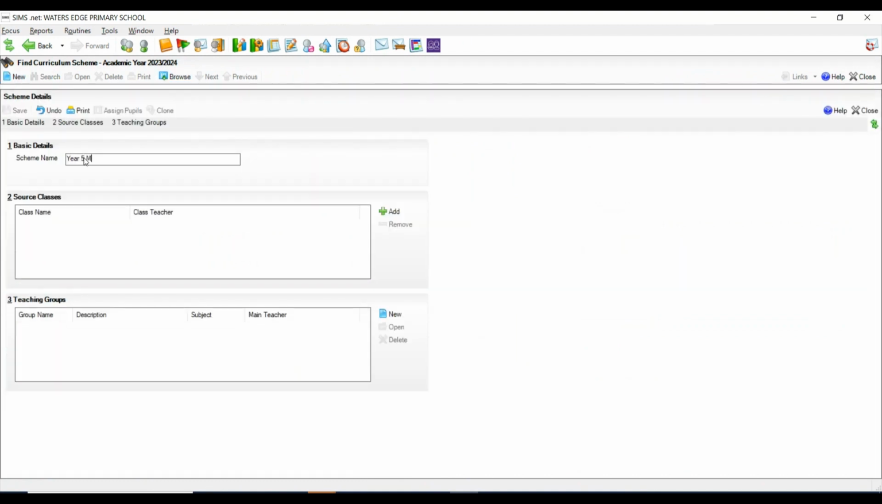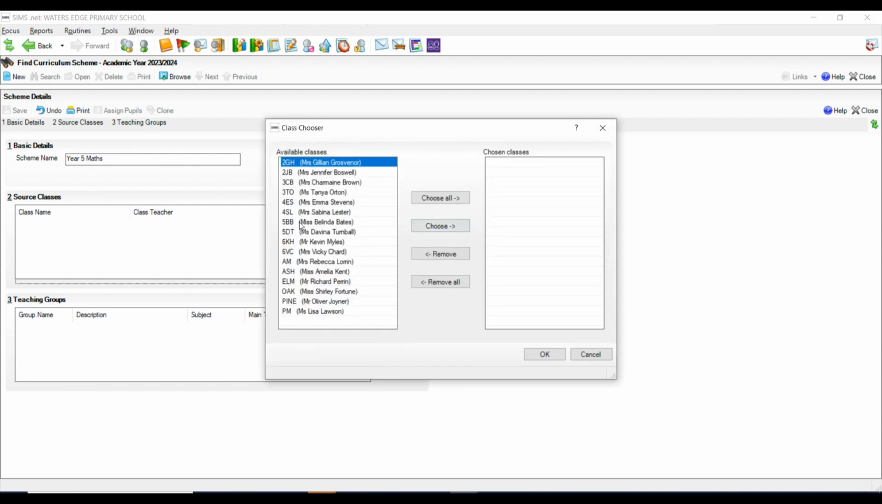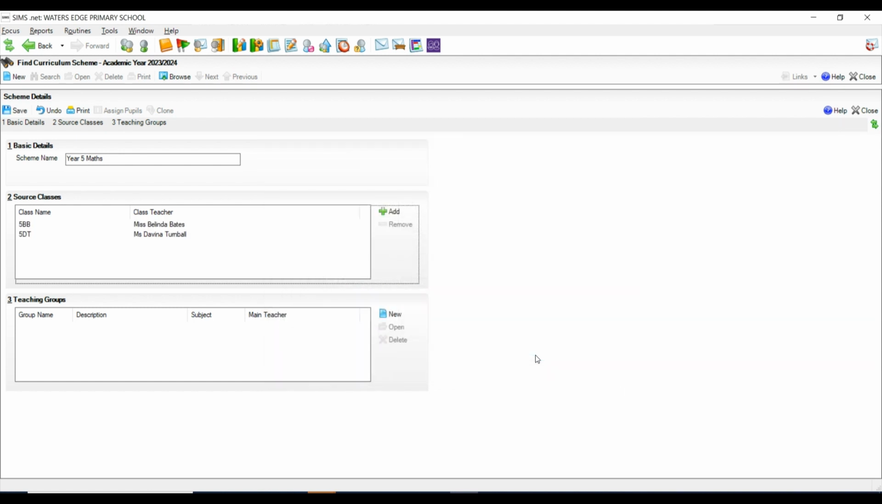We're going to give this a scheme name of Year 5 Maths. We need to provide the scheme with a source of pupils, i.e., where are the pupils coming from? We'll click on Add to choose the required classes, in this case 5DT and 5BB. We now need to add the teaching groups these pupils will be distributed into.